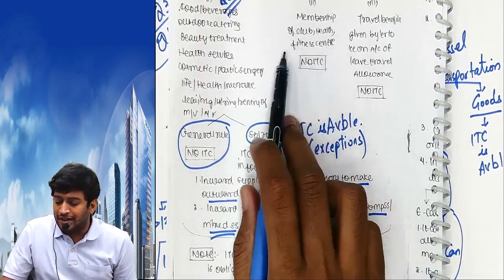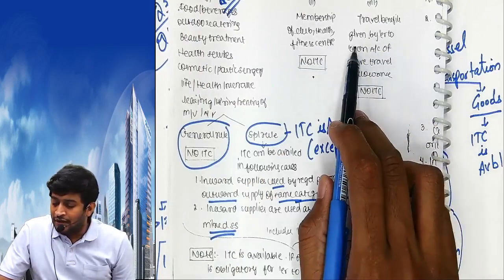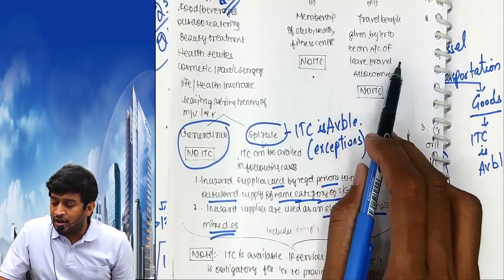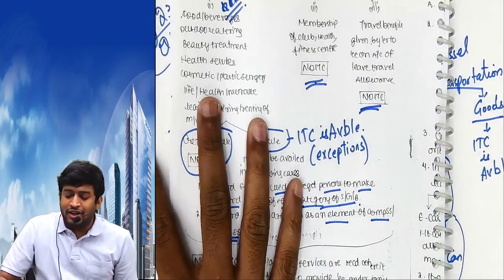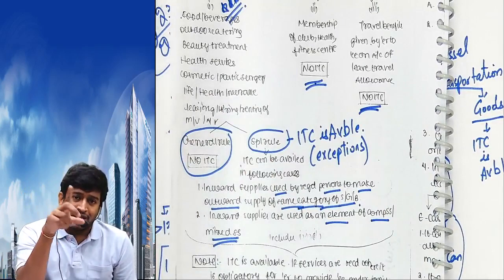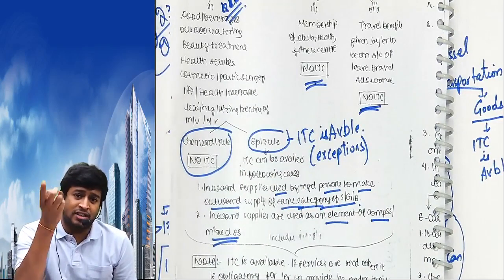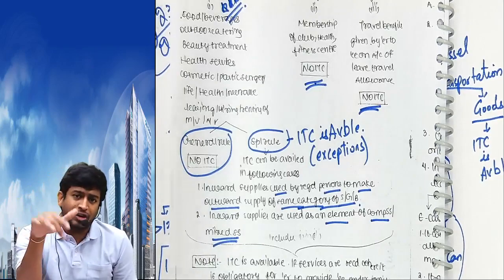Membership of club, health, fitness services: no ITC. Travel benefits given by employer to employee on account of leave travel allowance: no ITC. Again I am repeating, we are not learning where ITC is available, we are learning where ITC is not available. In the exam you have to remember where ITC is not available. If something else is given apart from this list, we should write ITC is available.